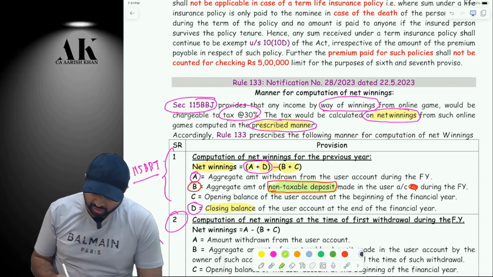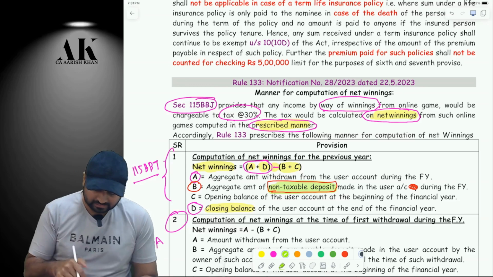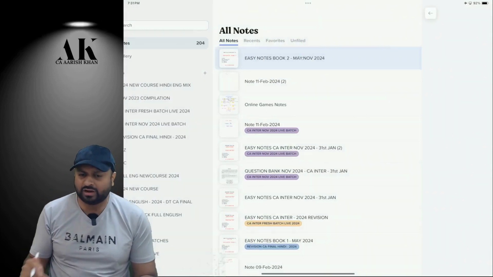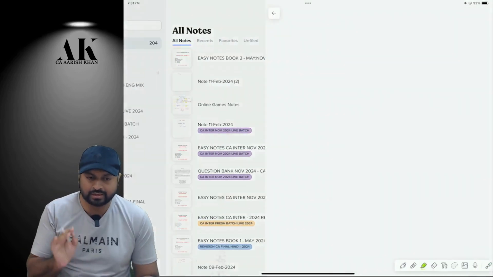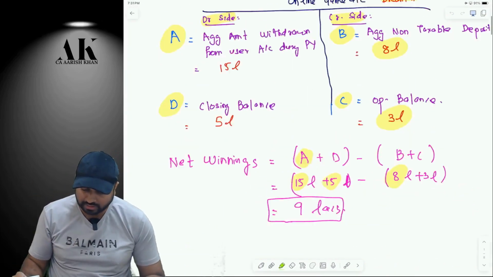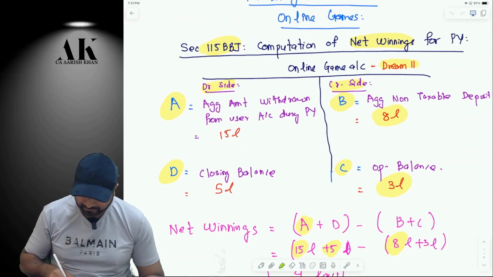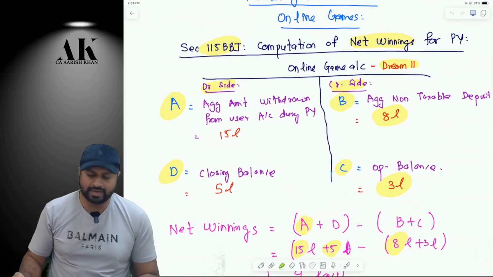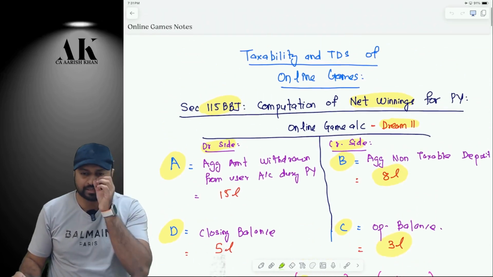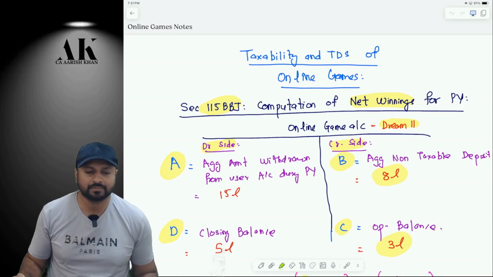So B is your non-taxable deposit. And what is C? C is nothing but your opening balance. Now, just try to memorize this formula. Possibly you have to write this formula in the exam. You cannot directly solve the problem based on your logics. If the CBDT has given the formula, we have to use that formula. Okay, what is the formula to find out the net winning?